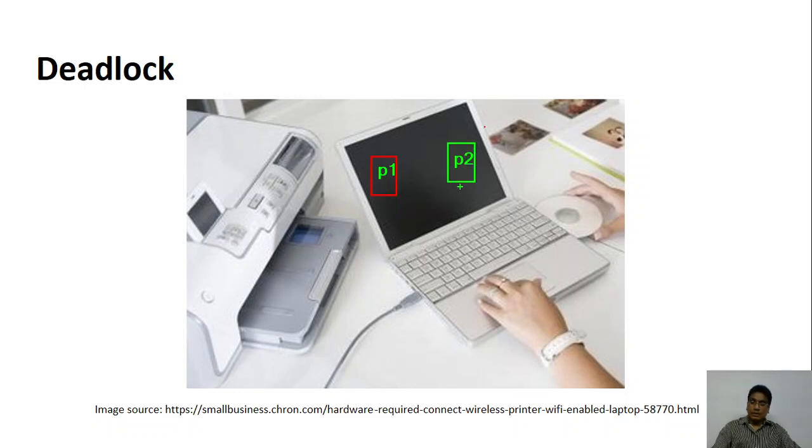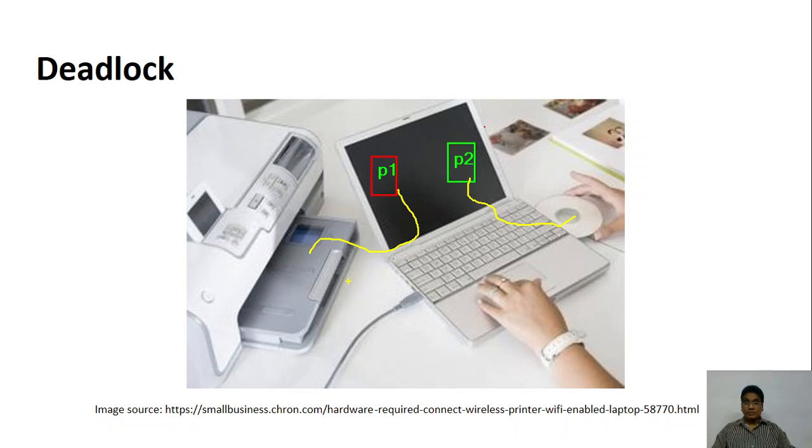Now what happens is this P2 process, let's say it is using the disk, and P1 process is using the printer. So let's say both are using it. So there is no problem. Both of them are happy using it.